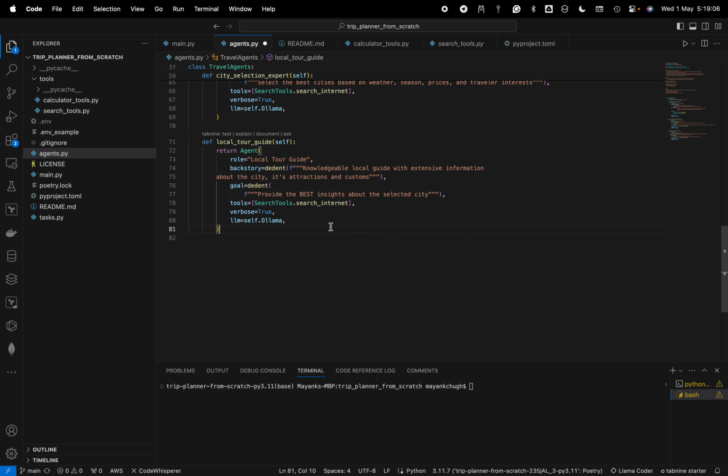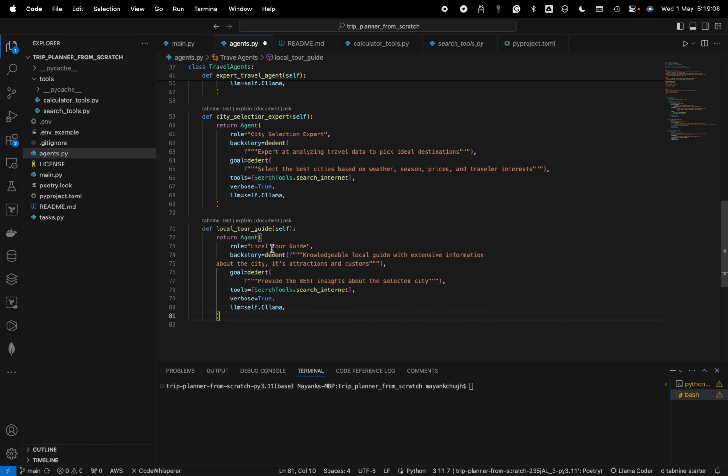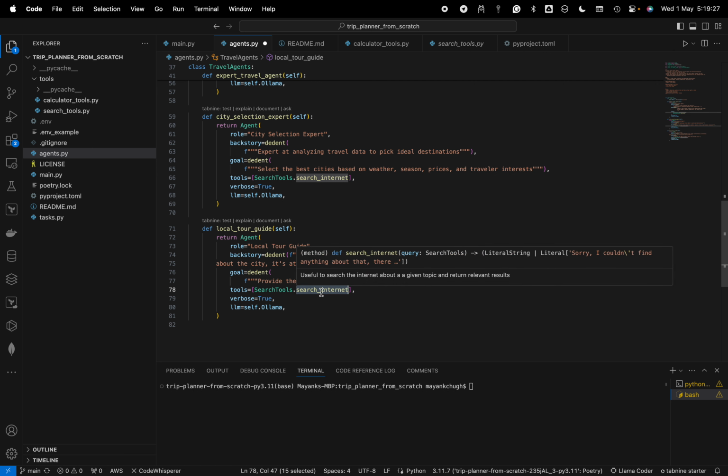And the third one is the local tour guide. It's also the same, just a copy paste, and I have just given the task and a small prompt. Knowledgeable local guide with extensive information about the cities, their attractions and customs, providing the best insight about the selected cities. So it will search the internet, it will use Serper.